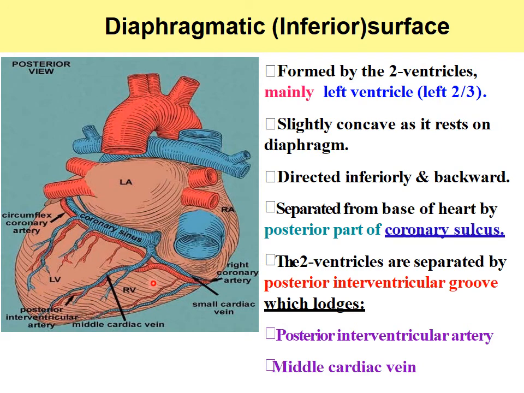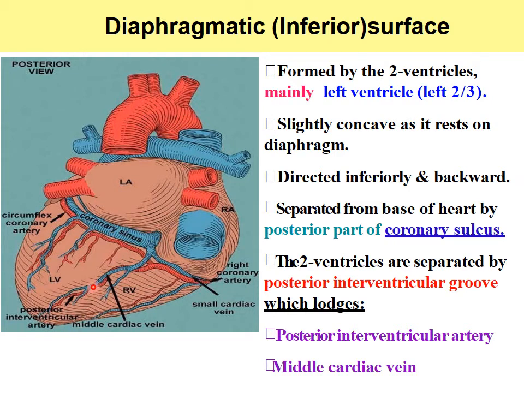The diaphragmatic surface or the inferior surface is formed mainly by the two ventricles. Some part is formed by the right ventricle and the main part is formed by the left ventricle. Slightly concave as it rests on the diaphragm, directed inferiorly and backward.